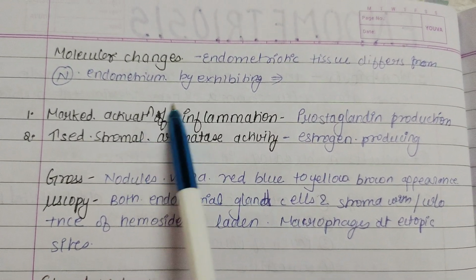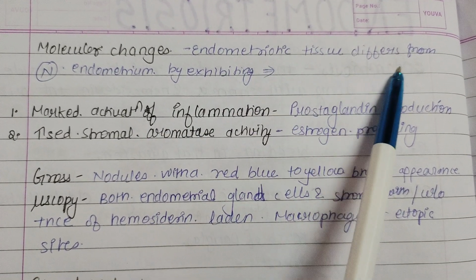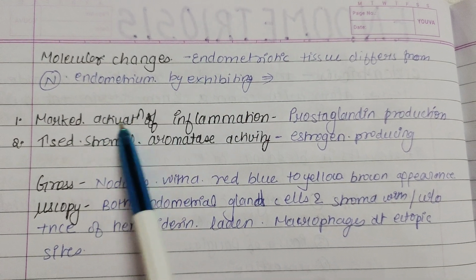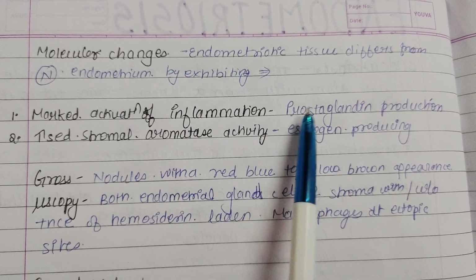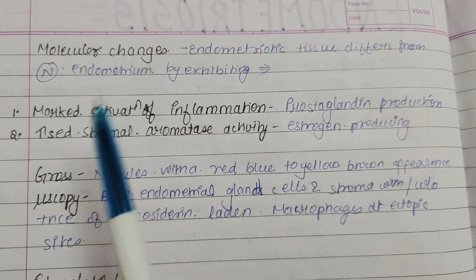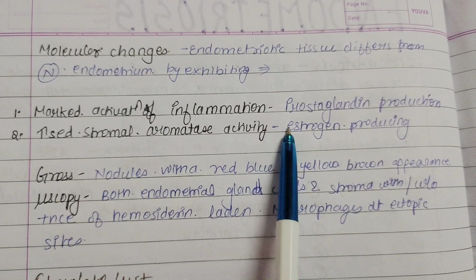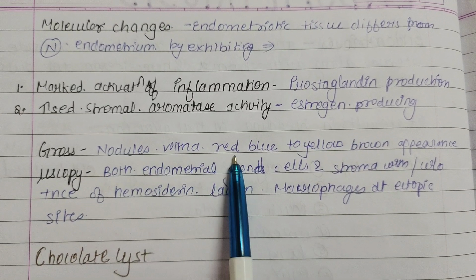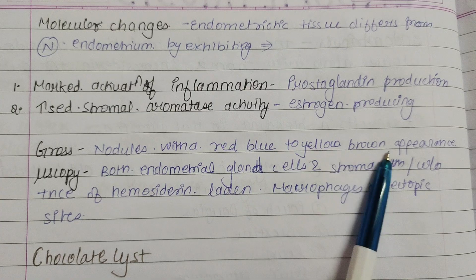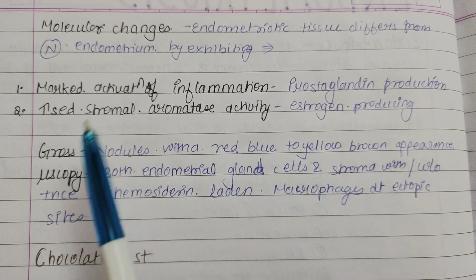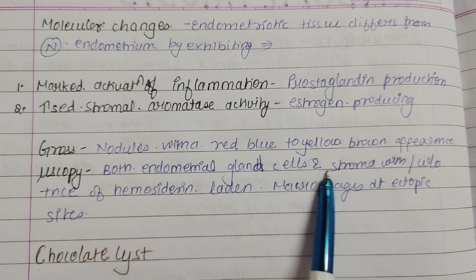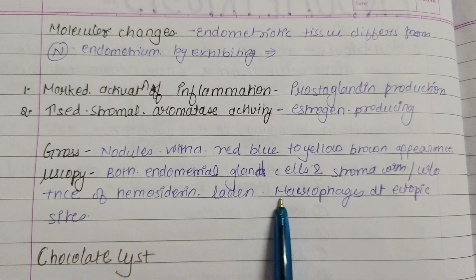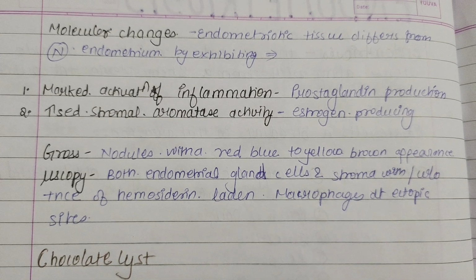Now, the molecular changes of endometriotic tissue differ from normal endometrium by exhibiting marked activation of inflammation, in which there is prostaglandin production and increased stromal aromatase activity via estrogen production. Now, grossly, nodules with a red-blue to yellow-brown appearance are seen, and in microscopy both endometrial glands and stroma appear, with or without the presence of hemosiderin-laden macrophages at ectopic sites.